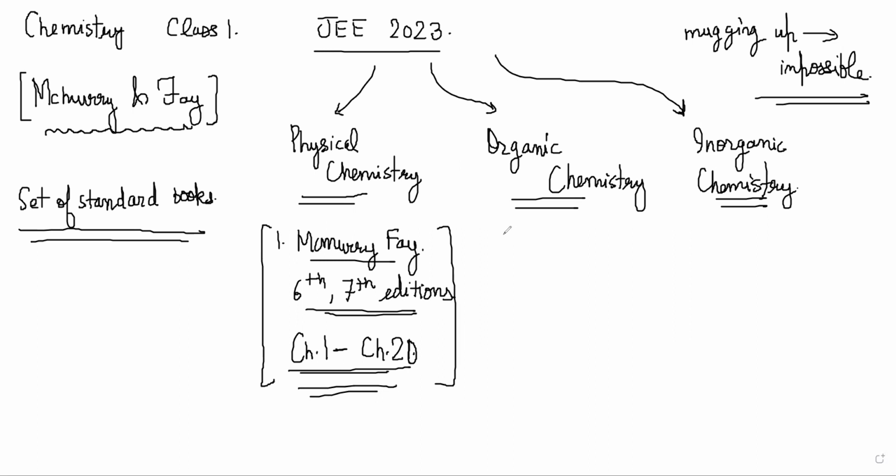For organic chemistry, what we will be using is Jonathan Clayden and John Greaves. Clayden and Greaves. I think I've already told you to buy this one, right? Yes, sir. I have already bought it. Okay. So that is the 2nd edition of that book, no? Sir, I'll just check and come. Second, yeah.